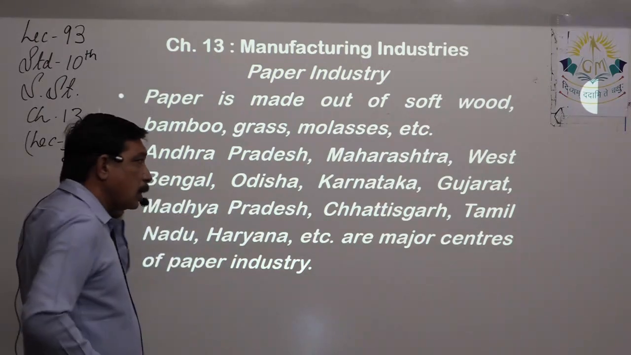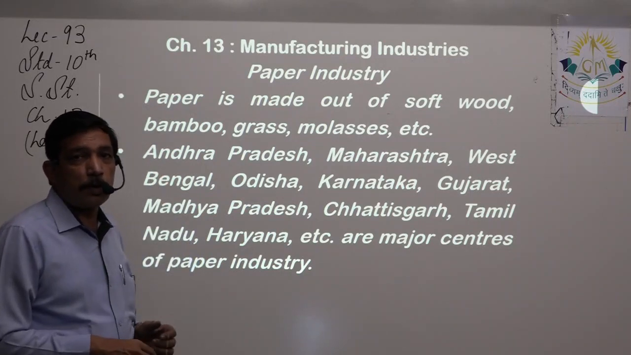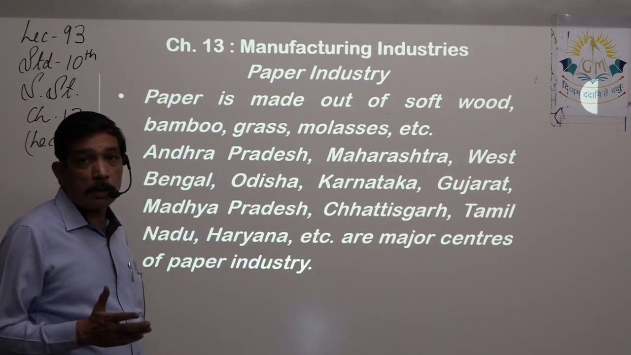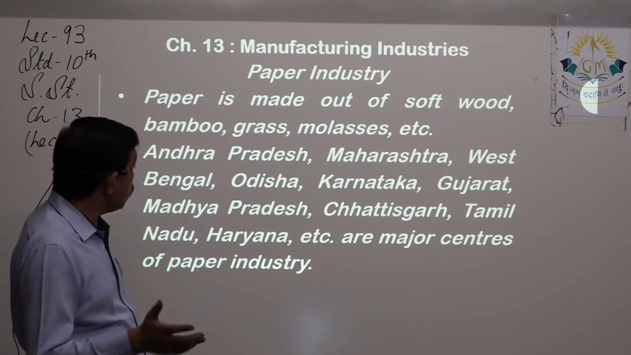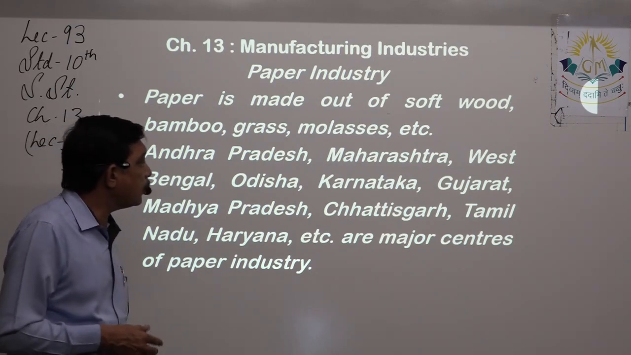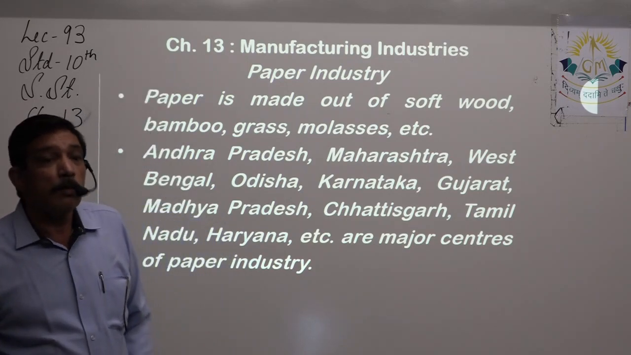So most of the states of India are considered quite good for producing paper. Andhra Pradesh is leading, second largest is Maharashtra, third largest is West Bengal, then in that sequence followed by Odisha, Karnataka, Gujarat, Madhya Pradesh, Chhattisgarh, Tamil Nadu, Haryana. They are the important centers for the paper industry.